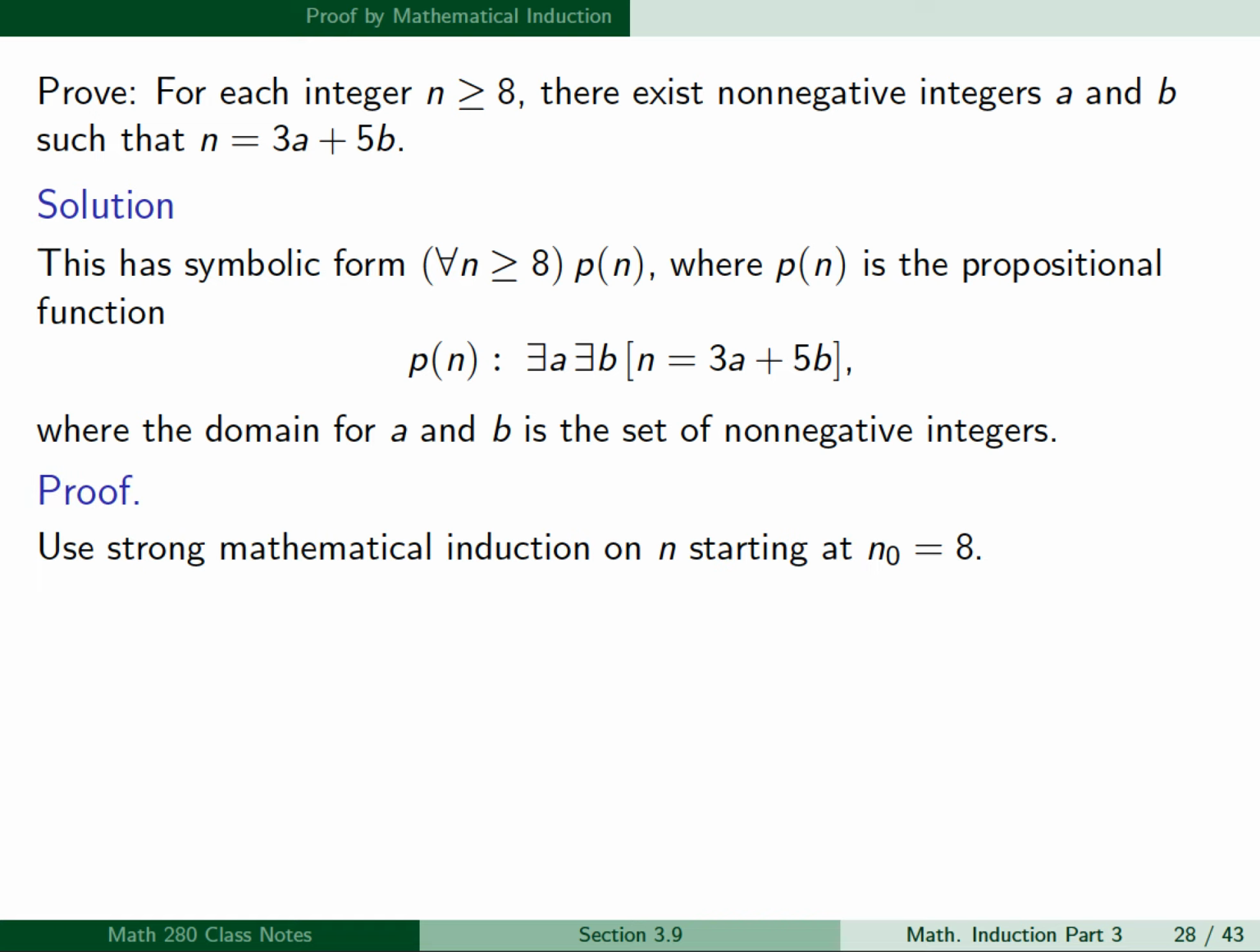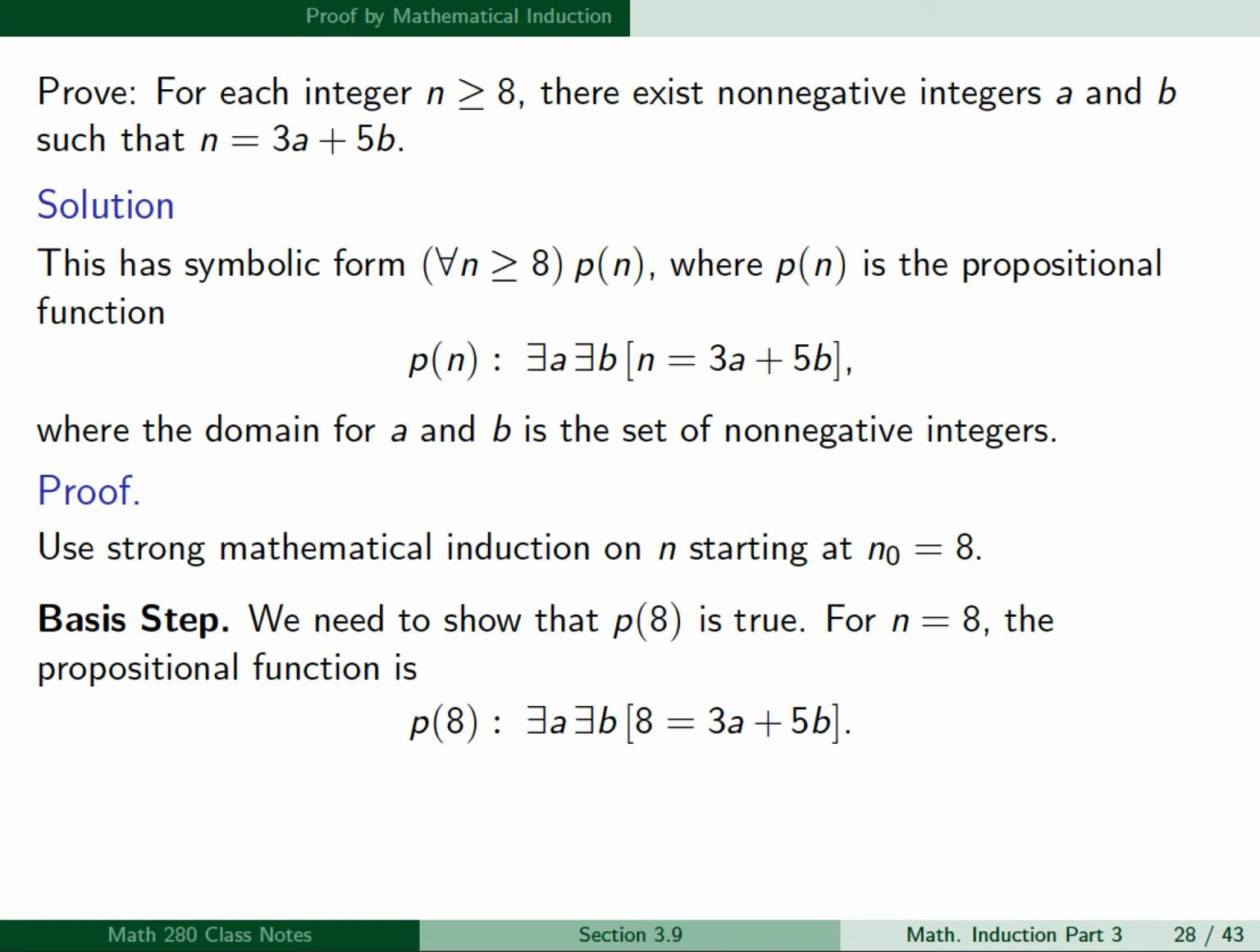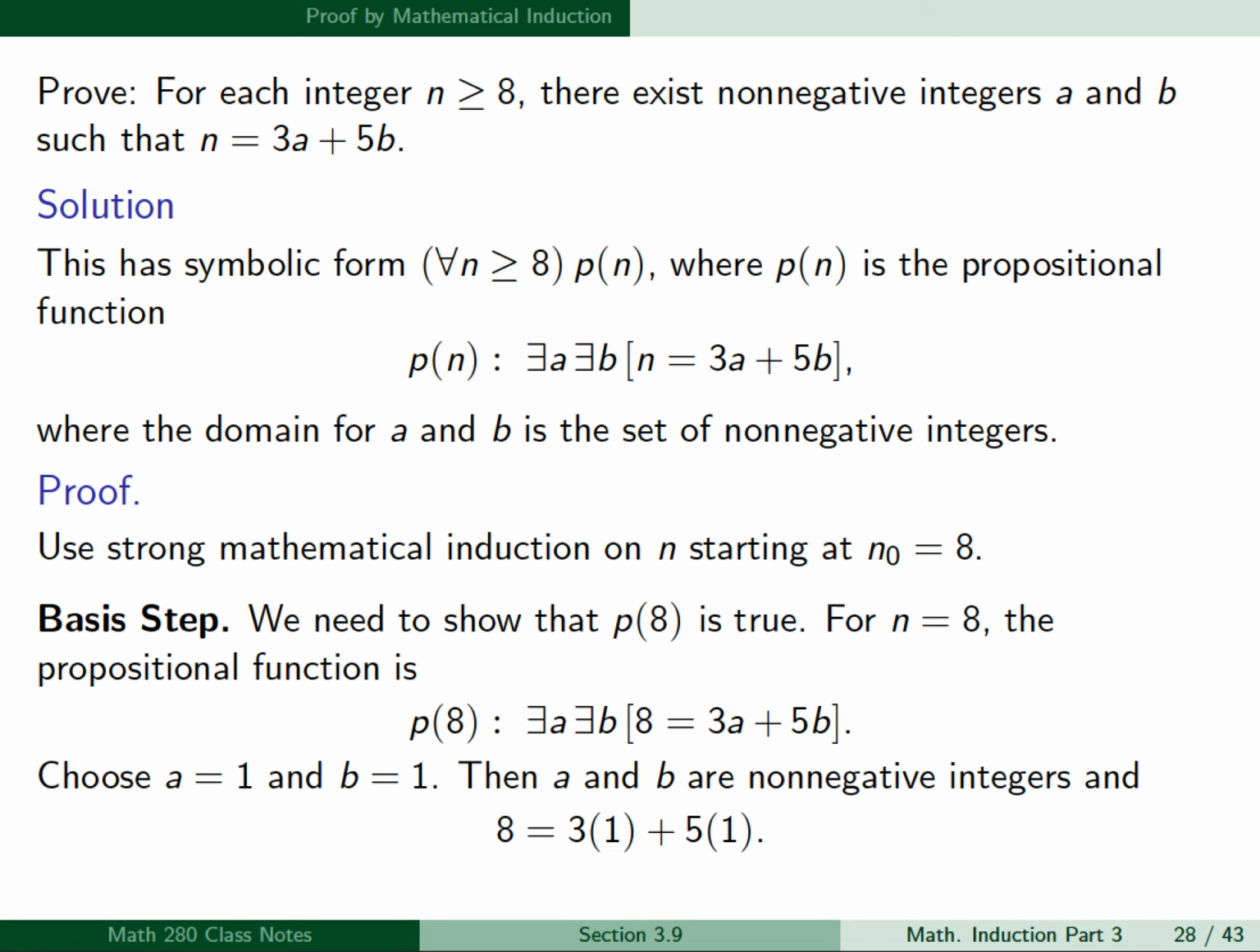So for our proof, we're going to use strong mathematical induction on n, starting at n sub 0 equal to 8. So for our basis step, we need to show that P of 8 is true. And for n equal 8, the propositional function will be there exists an a and a b such that 8 equals 3a plus 5b. Well, we can just choose a equal 1 and b equal 1. Then a and b are non-negative integers, and 8 is equal to 3 times 1 plus 5 times 1. So this proves that P of 8 is true, which proves the basis step.